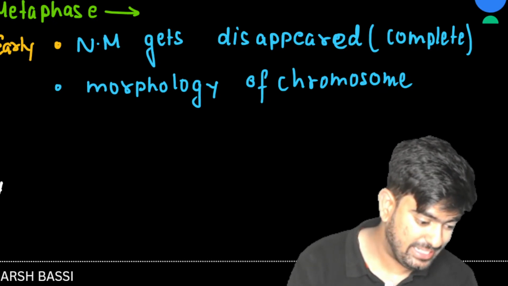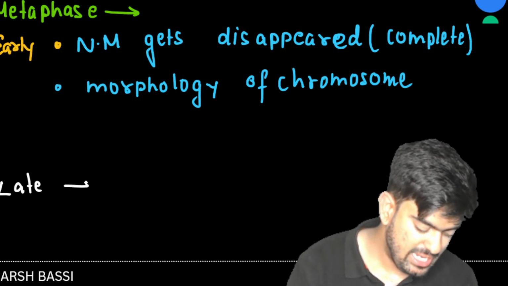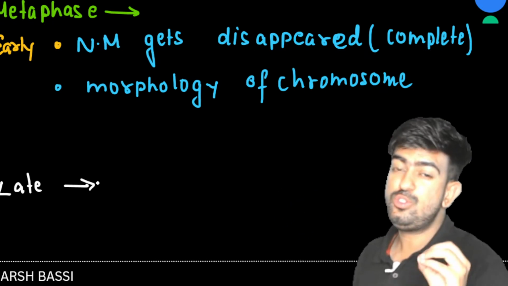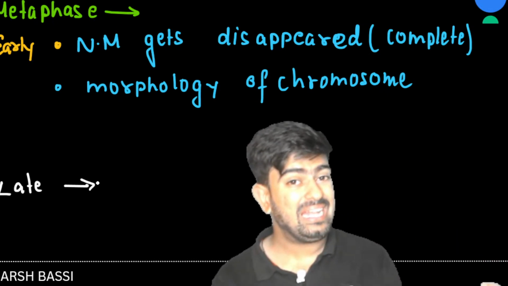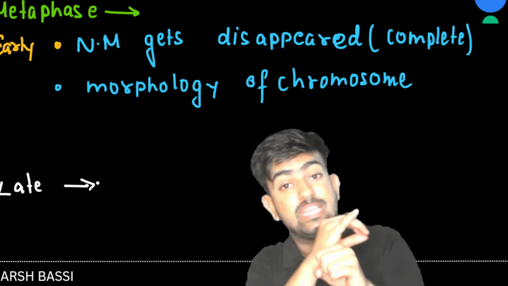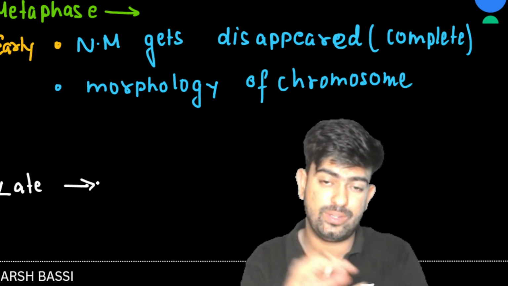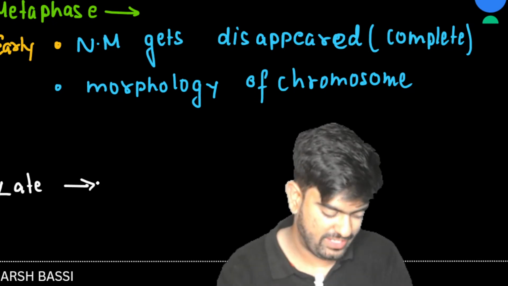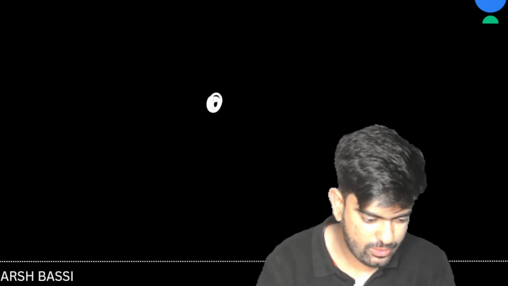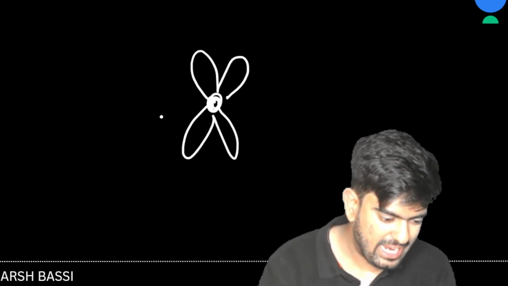Okay, so next, in the late metaphase, what happens? In the late metaphase, spindle fiber which was produced by the centrosomes comes and attaches to the kinetochore, and all the chromosomes get aligned in an equatorial plate, which is also known as metaphasic plate. So let's see what is happening here. This was our chromosome of S phase, and here we had the kinetochore.